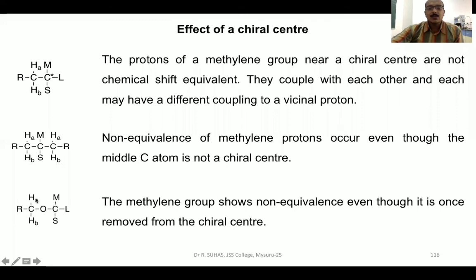Even after that, you will see that they will show chemical shift non-equivalence because this HA has M as the long range neighbor, whereas HB has got S as the long range neighbor. So even after removing the chiral center, you will see that this methylene group will exhibit